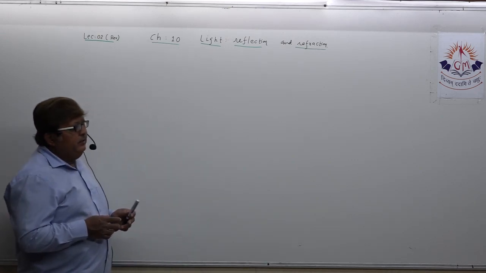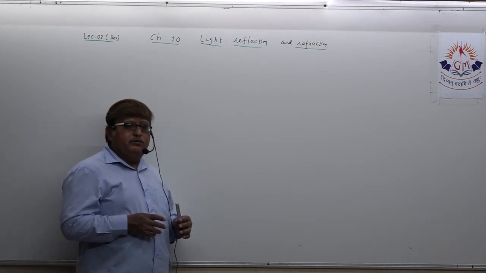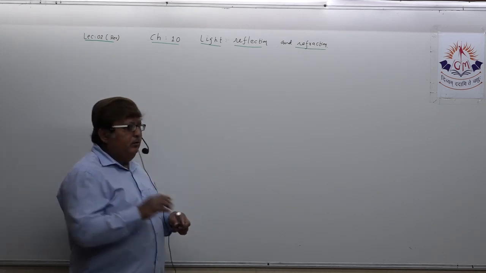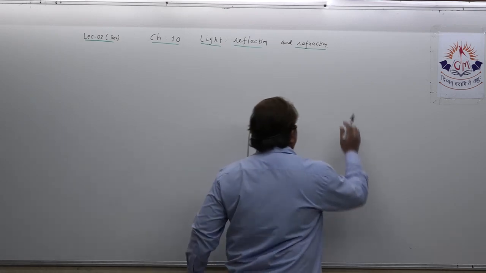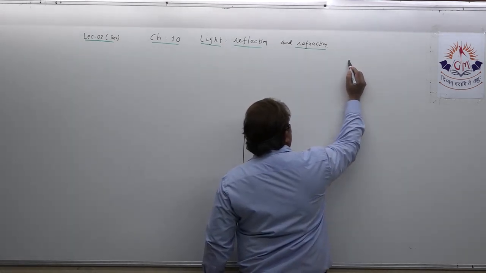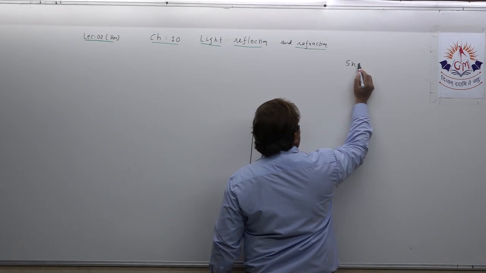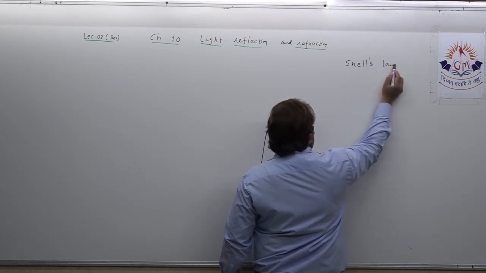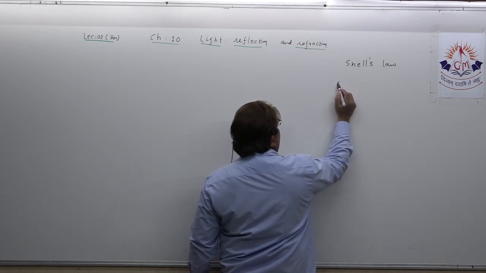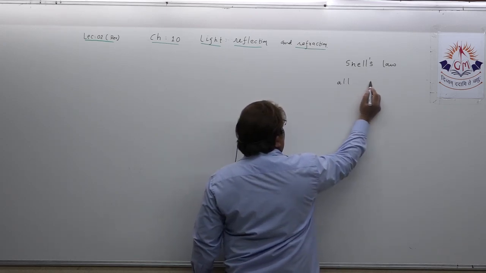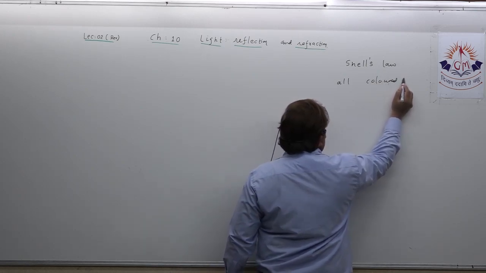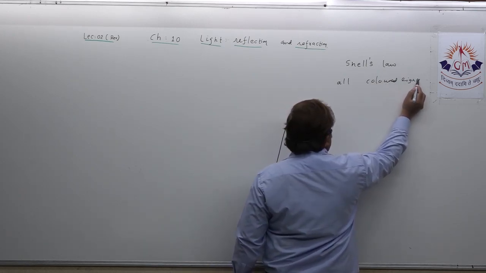So you can say that Snell's law is universal and applicable to all colored light. Snell's law, as you all know, Snell's law is applicable to all colored lights. Understand? All colored lights.